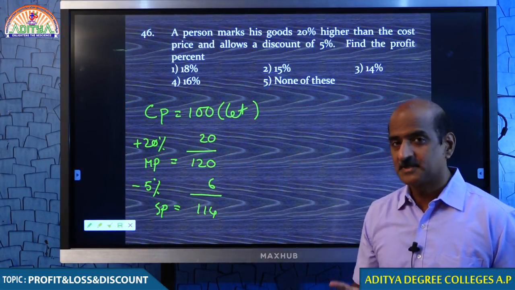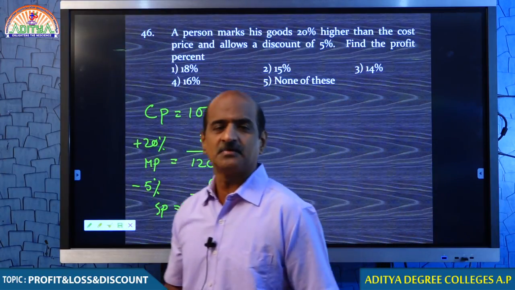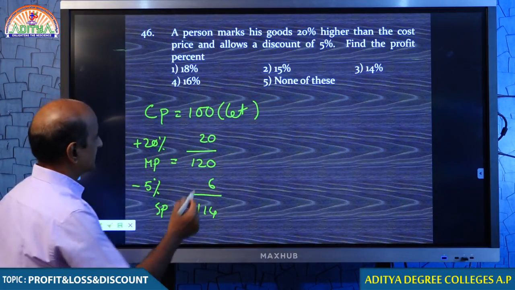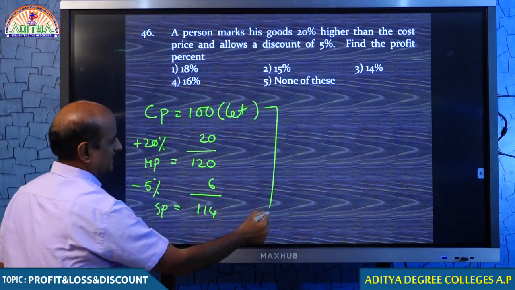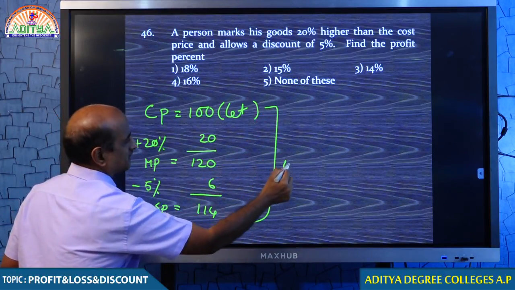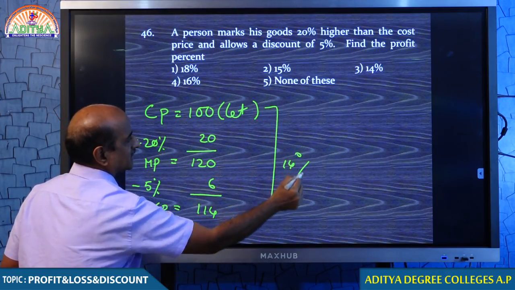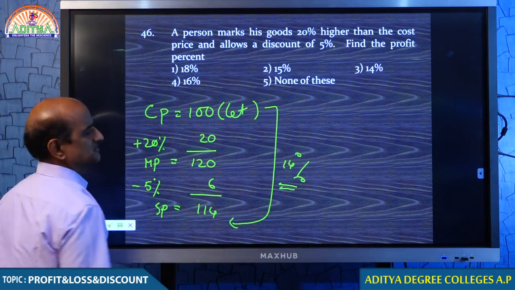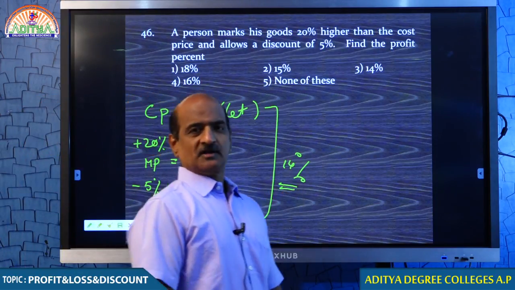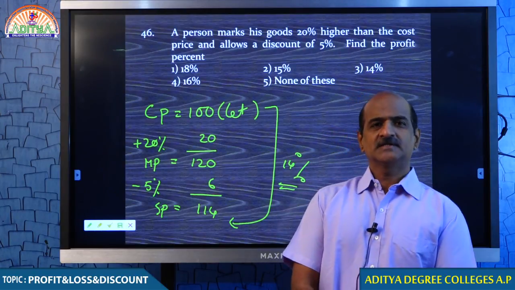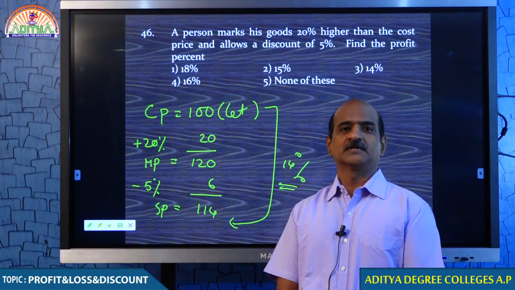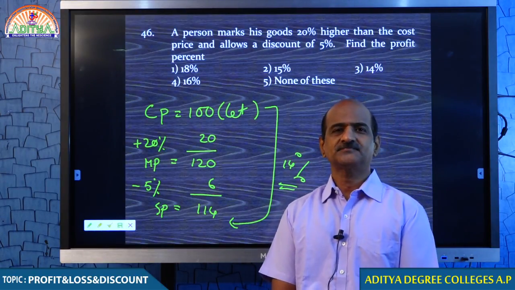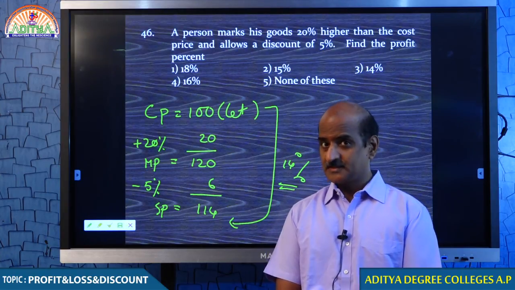That is the reason percentage calculation is very, very important. I told you many times. Therefore, tell me what is the profit the shopkeeper is getting at the end? 14%. 20% more than the cost price and offering a discount of 5%. I hope you understand that. You really get it?